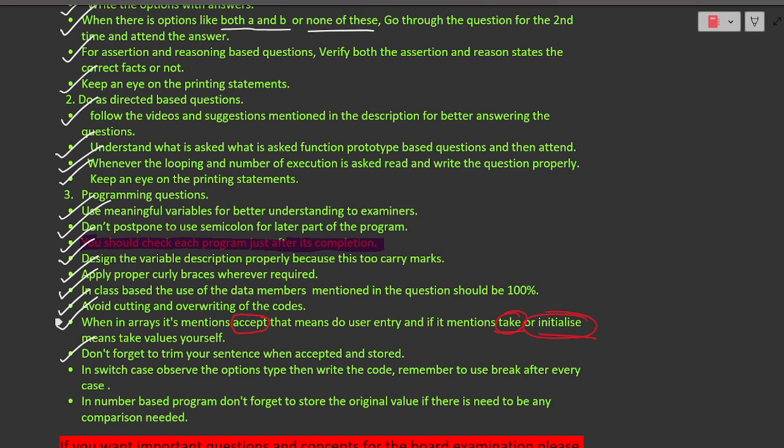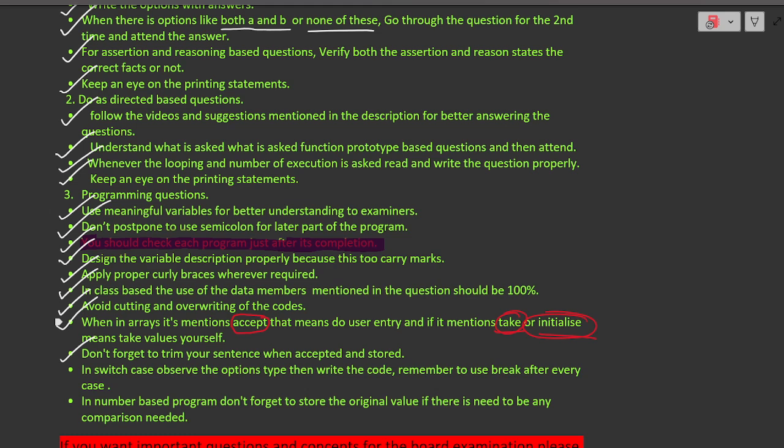Then another point is in switch case based programs. Students are usually habituated in taking case 1, 2, 3 integers like that. Make sure that you observe the question. What should be your option data type? It might be A, it might be B, it may be 1, 2, or it may be today, tomorrow. Observe what options need to be taken whenever you are writing a switch case based program. It will be mentioned in the question paper.